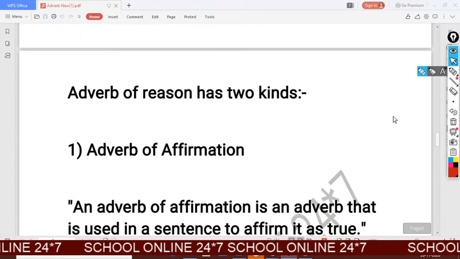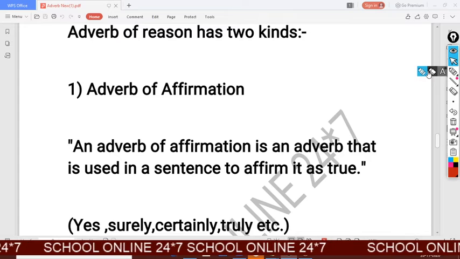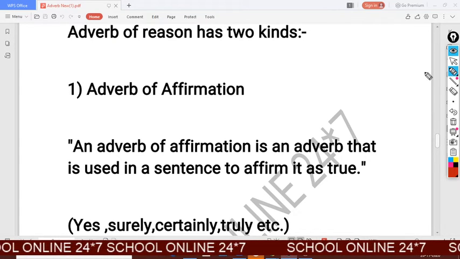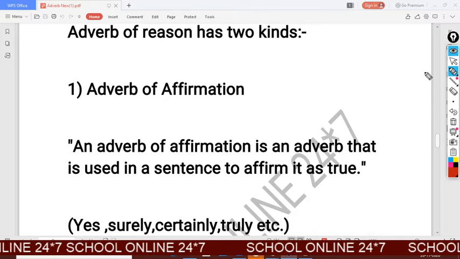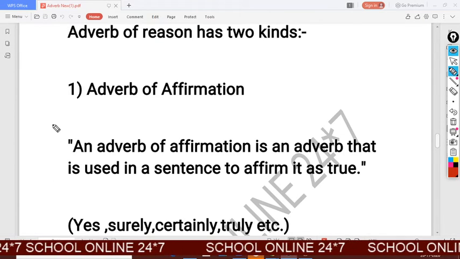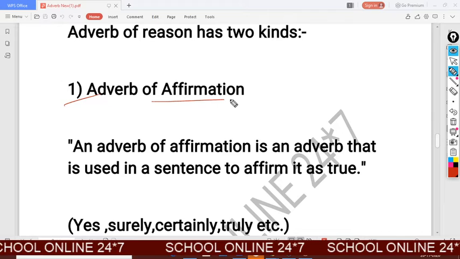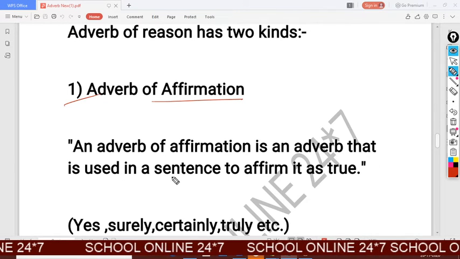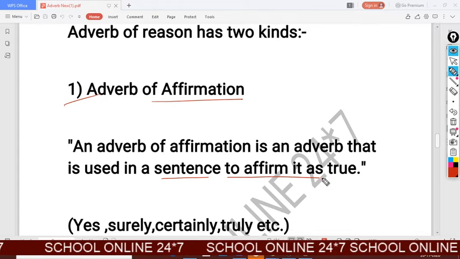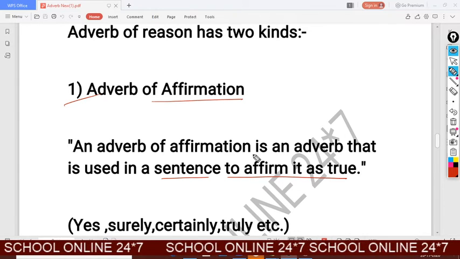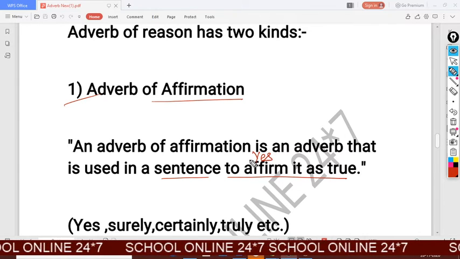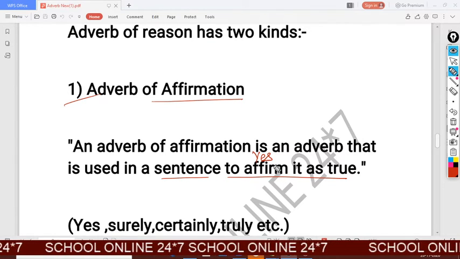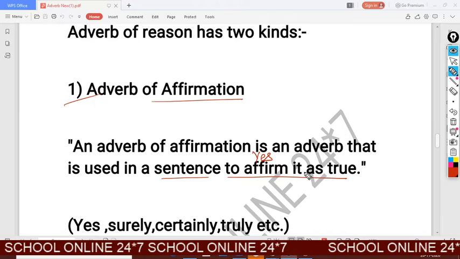Next, adverb of reason has two kinds in a simple sentence. First, adverb of affirmation. An adverb of affirmation is an adverb that is used in a sentence to affirm. Affirm means yes, okay, or affirmative, means in a positive sentence.